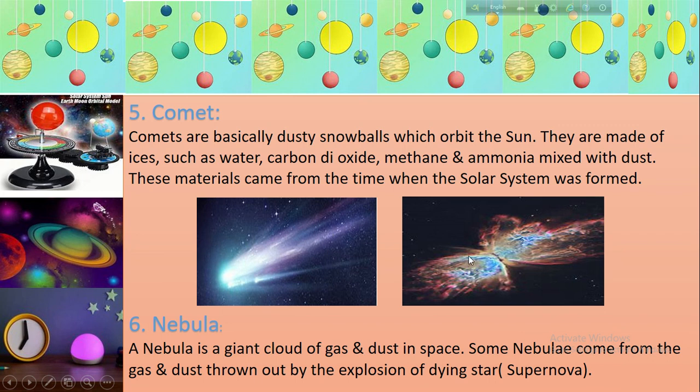This is a nebula. A nebula is a giant cloud of gas and dust in space. Some nebulae came from the gas and dust thrown out by the explosion of a dying star. This is a supernova, and the temperature of the gas in the nebula is about 10,000 degrees centigrade.